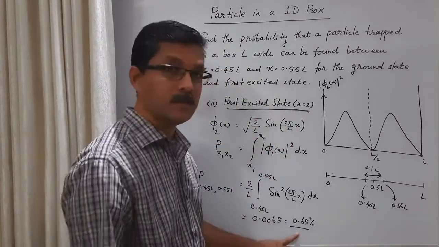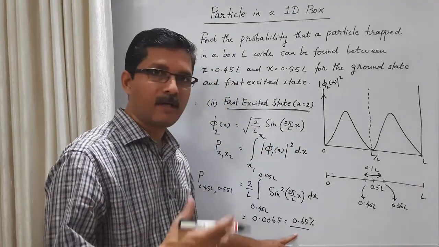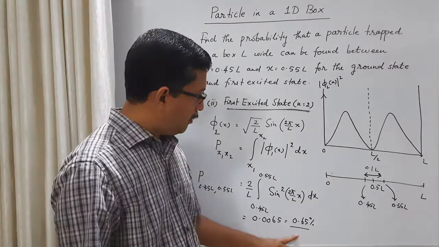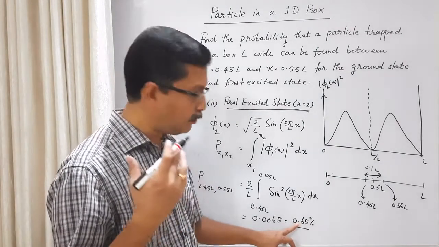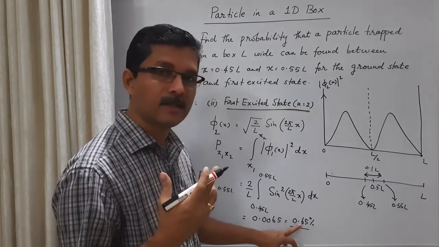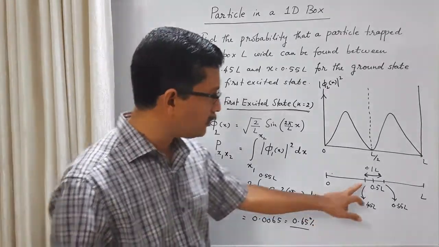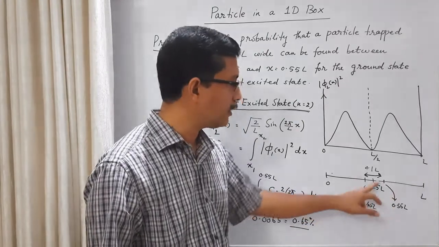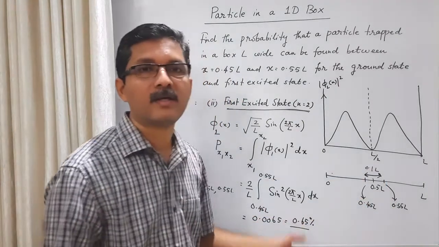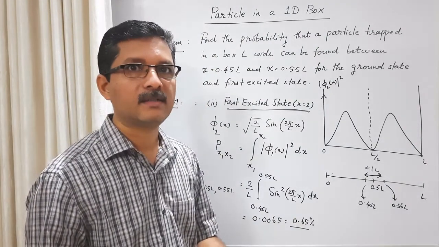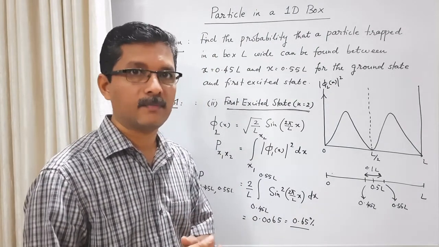Again, what is the meaning of this result? When you make 100 measurements, the chance of finding the particle in the middle region, 0.45L to 0.55L, is not even once; it's less than 1.